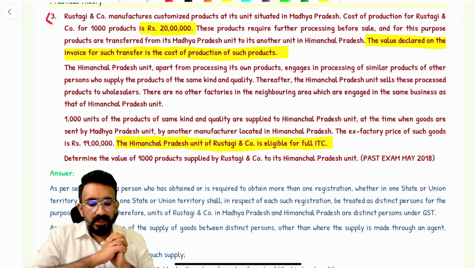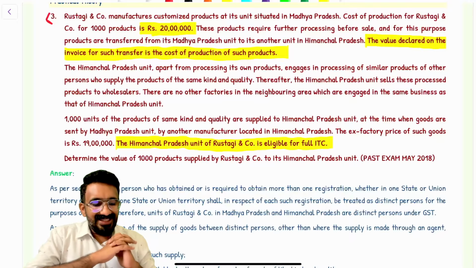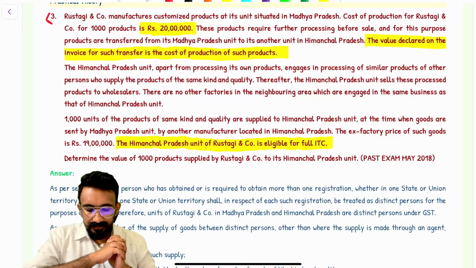1,000 units of products of the same kind and quality are supplied to the Himachal Pradesh unit at the time when goods are sent by the Madhya Pradesh unit, by another manufacturer located in Himachal Pradesh. The ex-factory price of such goods is 19 lakhs. The Himachal Pradesh unit of Rastagi and company is eligible for full ITC. Determine the value of the 1,000 products supplied by Rastagi and company to its Himachal Pradesh unit.